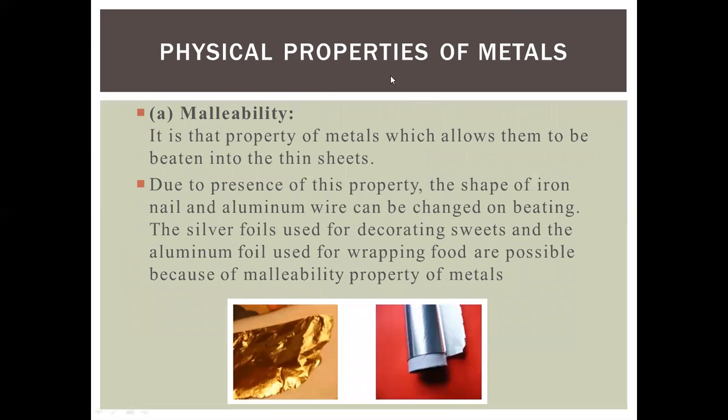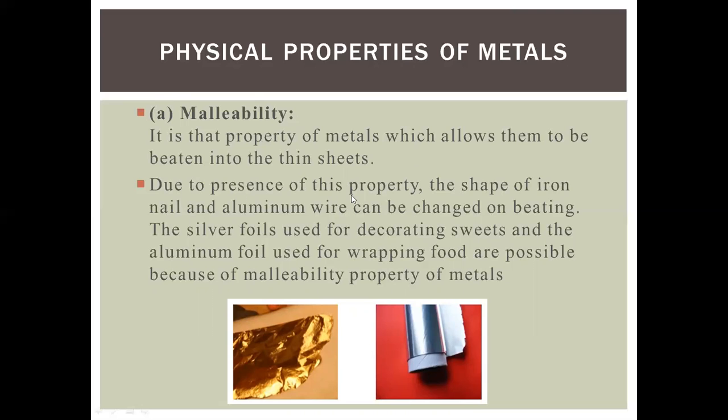Now, what are the physical properties of metals? Physical properties mean the things which you can touch and feel. So the first property of metals is malleability. Malleability is the property of metals which allows them to be beaten into thin sheets. So when a metal can be beaten and converted into thin sheets, that property is called malleability. Metals are malleable: malleable is the characteristic of the metal and malleability is the property.